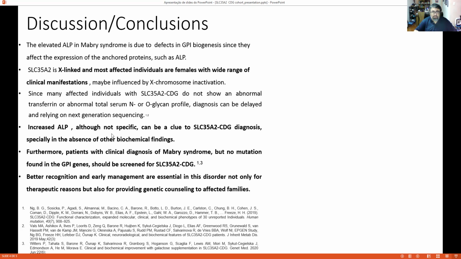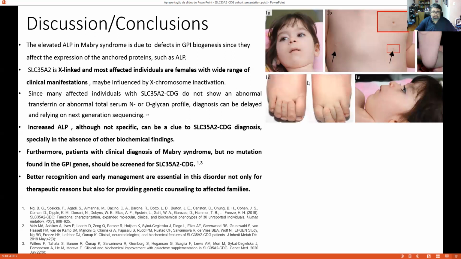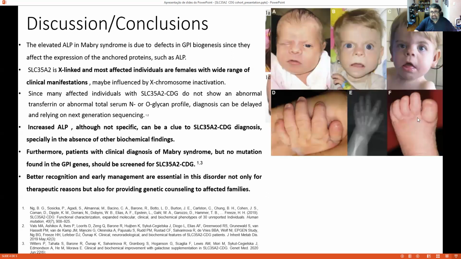Increased ALP, although not specific, can be a clue to SLC35A2 CDG diagnosis, especially in the absence of other biochemical findings. Furthermore, patients with a clinical diagnosis of Mabry syndrome but no mutation found in GPI genes should be screened for SLC35A2, because patients with SLC35A2 mutation can have dysmorphic features like patients with Mabry syndrome, and they can also have skeletal abnormalities as well.